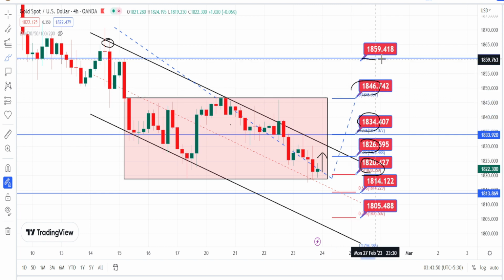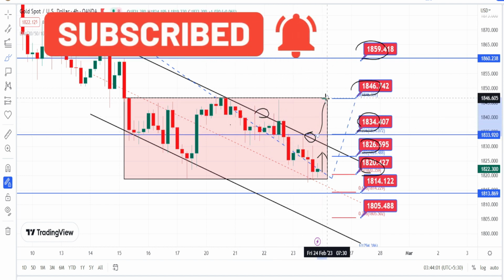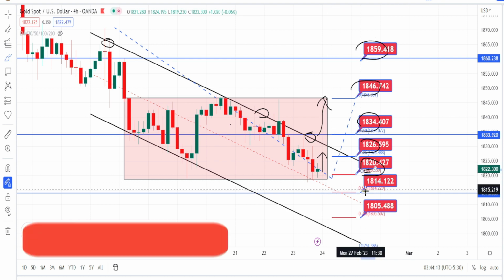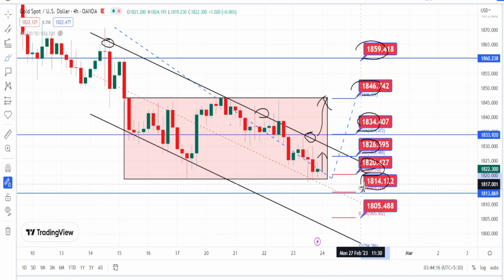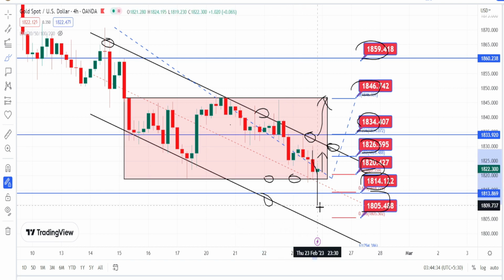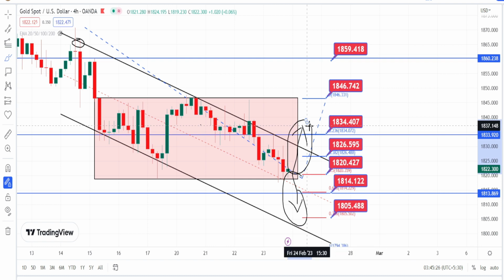1846 and 1859, which means that it will be breaking this bearish channel pattern, and we can expect the chances for the bullish side trend reversal in 4 hours time frame. And on the bearish side, if the price action breaks the support level of 1820, the next levels of support are going to be around 1814 and 1805, which means that it will be giving a breakout from this box pattern, and the price action will be trading within this bearish channel pattern, which gives a confirmation on the continuation of the current bearish trend. Let us look at the price action in hourly time frame.